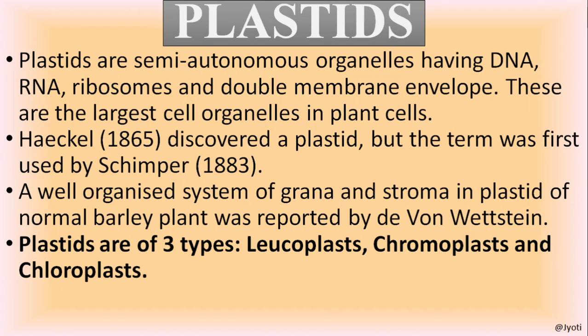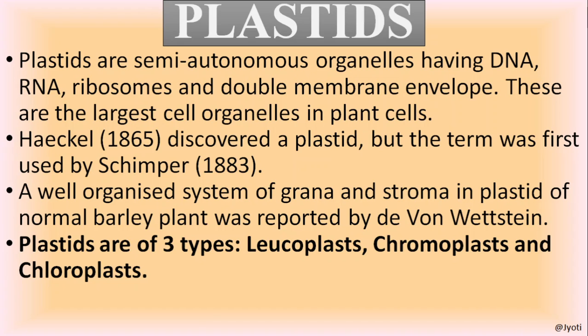Now the next most important organelle, which is almost similar to mitochondria in most of the aspects, is called plastids. But these plastids are present only in case of plants, algae and bacteria.